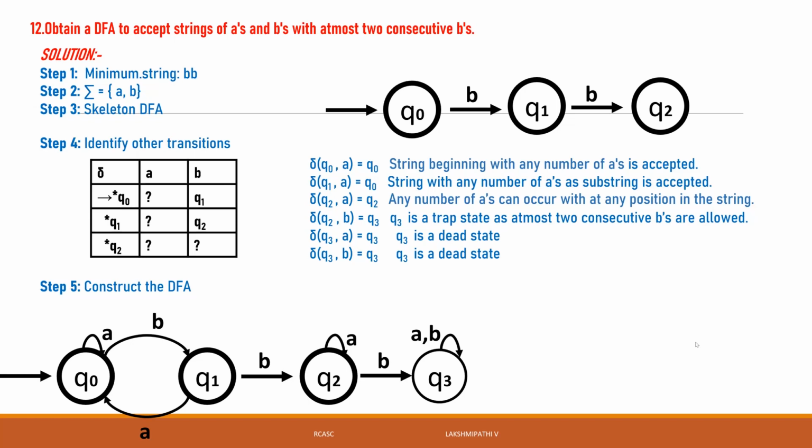Can anyone tell me why we take a trap state here? We can take Q3. Any other students? Except these three, tell me why we take a trap state in this problem.